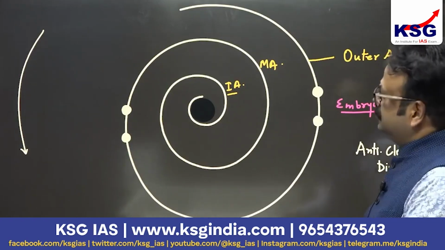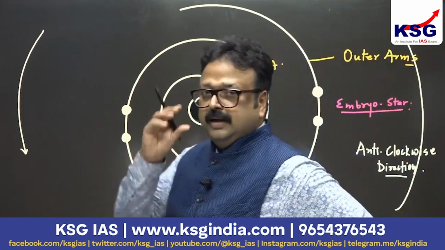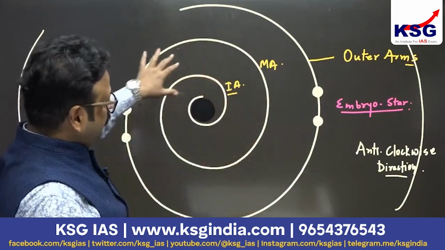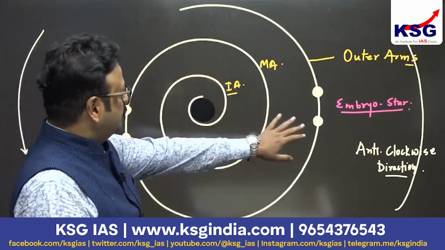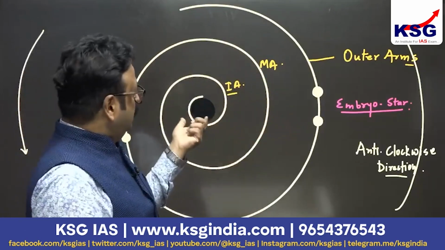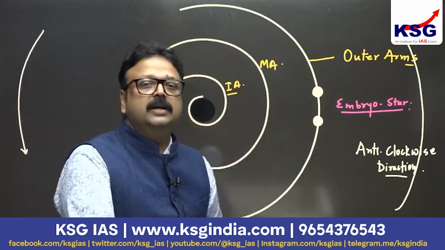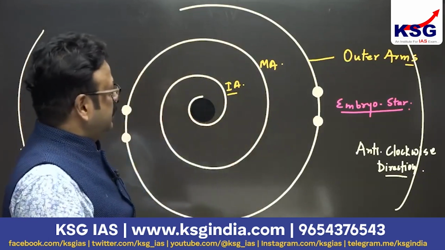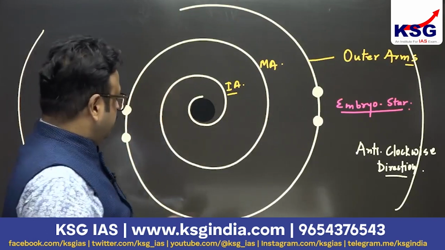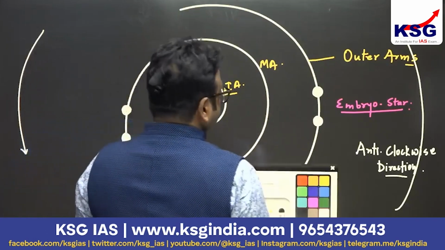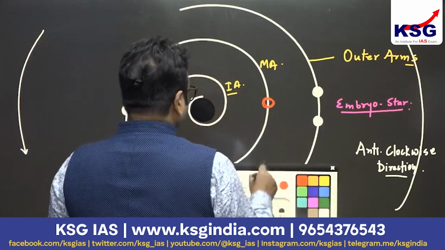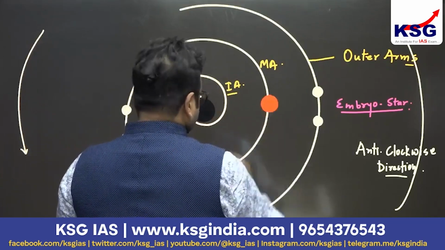Anti-clockwise direction. Fine. This anti-clockwise direction is going to be the direction of the revolution of the galaxy, and this embryo star is revolving. Not only the embryo star but mature stars and older stars are also revolving around the galaxy in an anti-clockwise direction. The outer arm is occupied by the embryo star, and the middle and inner arms are occupied by the mature stars. These happen to be mature stars.